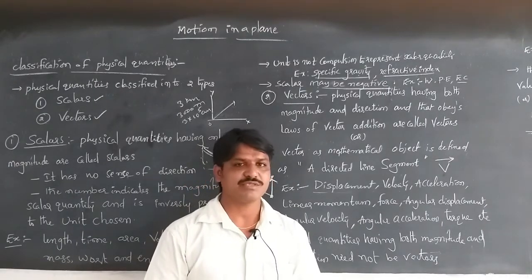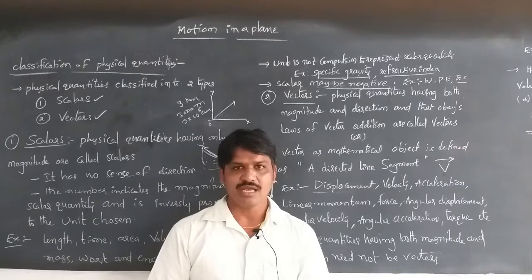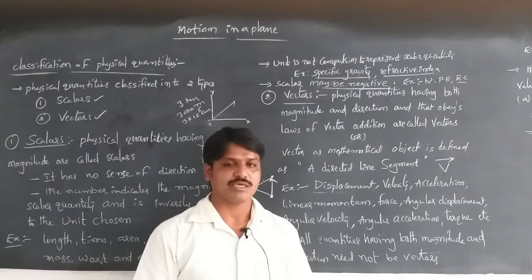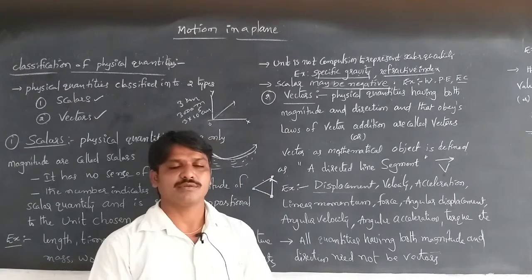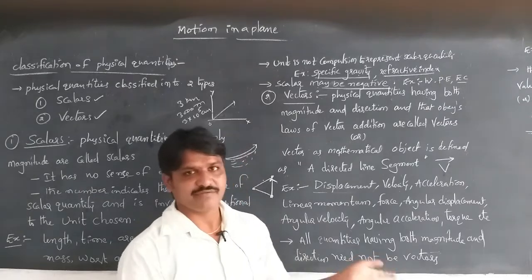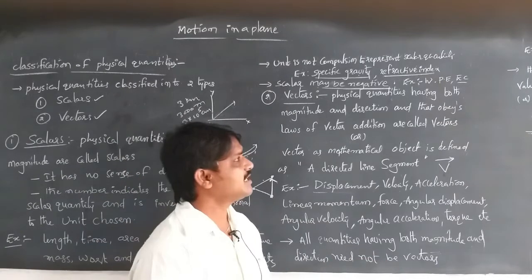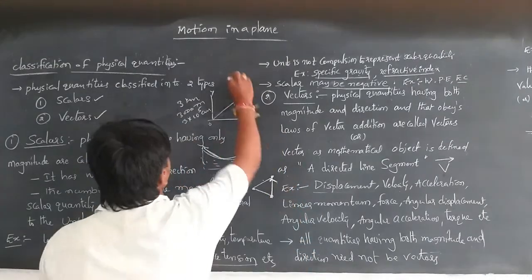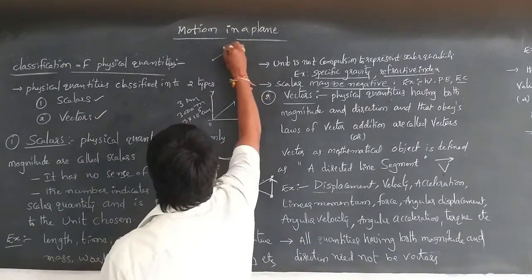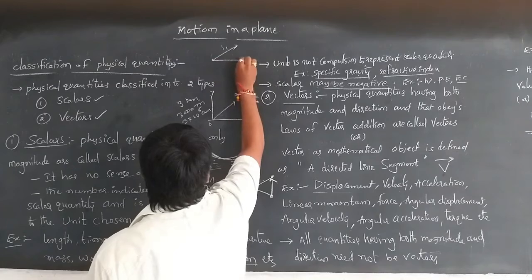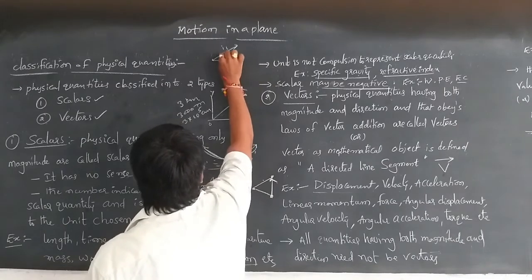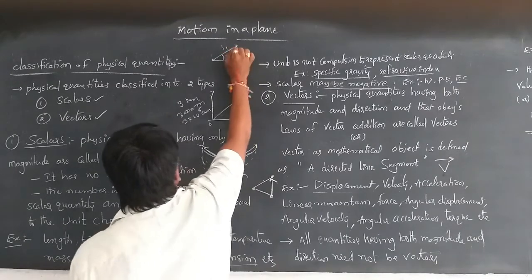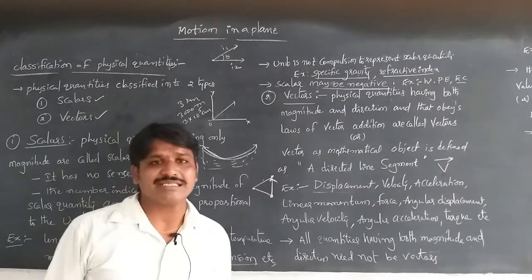All the physical quantities which have magnitude and direction do not need to be vectors, because earlier I told you about electric current. Electric current has some directions. If current I1 is moving in this direction and I2 is moving in this direction, making an angle theta, the current does not depend on its direction.